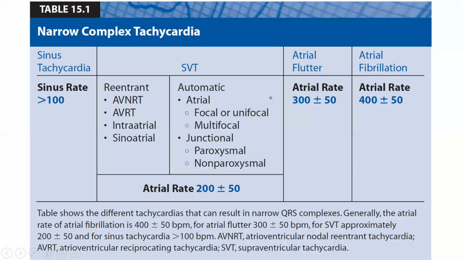If you want to take a photo or screenshot, this is a common definition for your tachycardias. Sinus tachycardia is more than 100, SVT is 200, atrial flutter 300, fibrillation 400. So this is the direct classification. This will be asked in your theory exams as well as practical. Wherever it is, they will ask you.